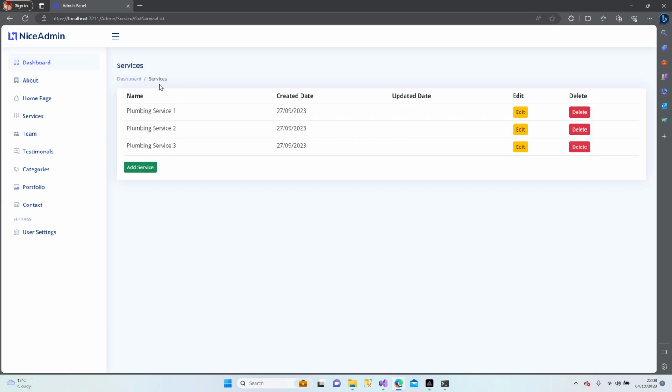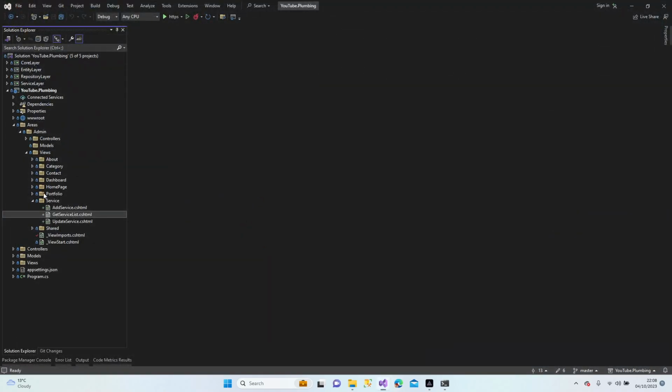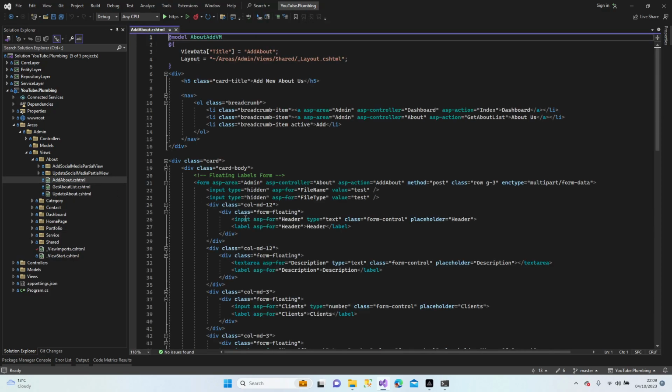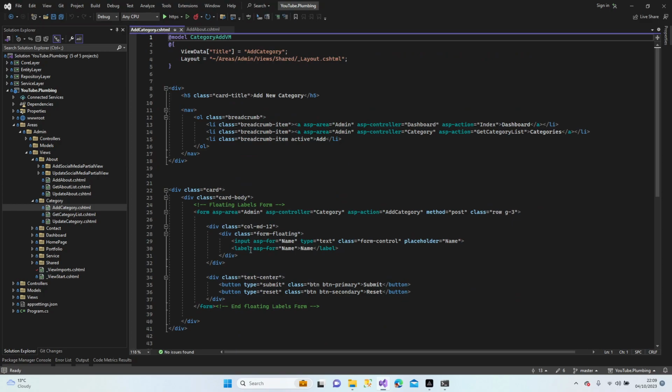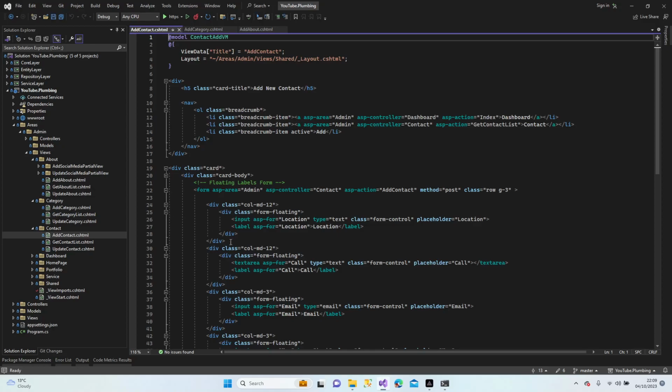Let's add services. Yeah, perfect. They're all working. Okay, let me have a look at those text areas before. Let me have a look at the about text area, description. All good. Category, add category, input. All good. Add contact. Now this must be input.